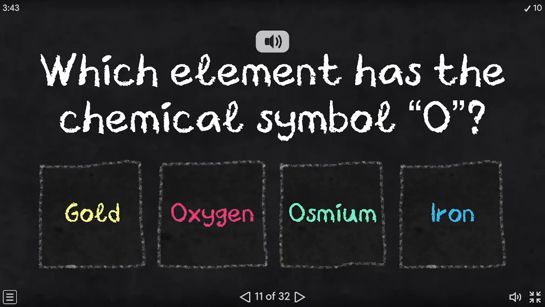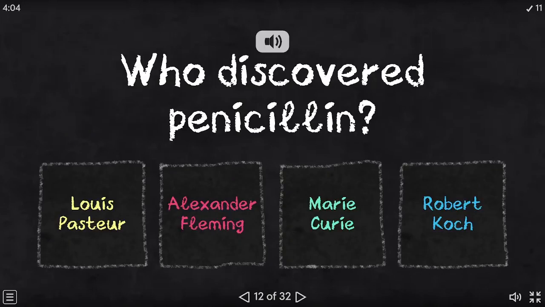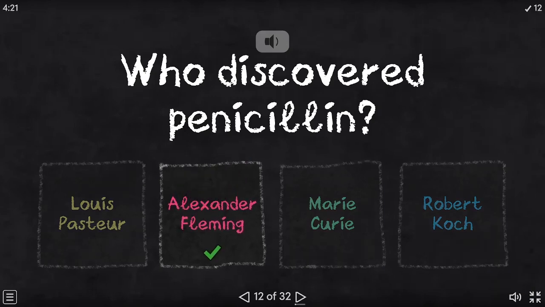Which element has the chemical symbol O? Gold, oxygen, osmium, iron. The correct answer is oxygen. Who discovered penicillin? Louis Pasteur, Alexander Fleming, Marie Curie, Robert Koch. The correct answer is Alexander Fleming.